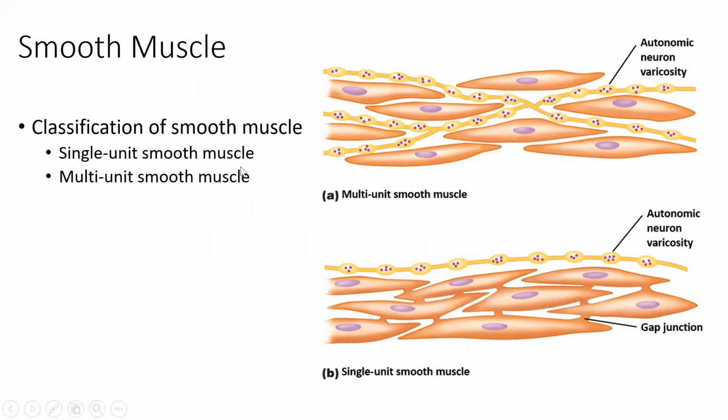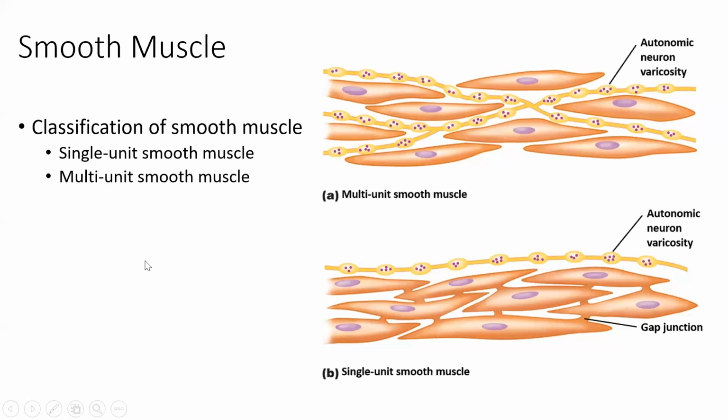All right, let me pause here just a bit and see what questions you've got. We talked about the structure of smooth muscle, and I keep interjecting with differences between smooth and skeletal or between smooth and cardiac. It's really important for you to be able to discern some of these properties and features that are shared or that are dissimilar between these types of muscle. All right, so let's keep going here.